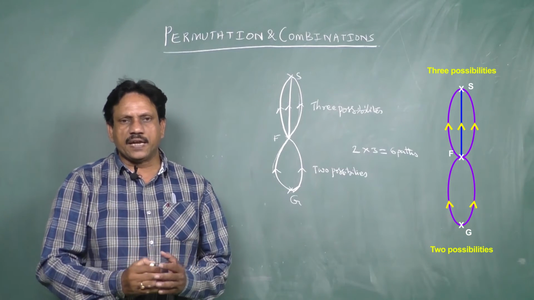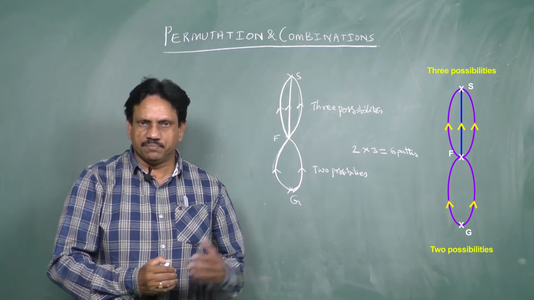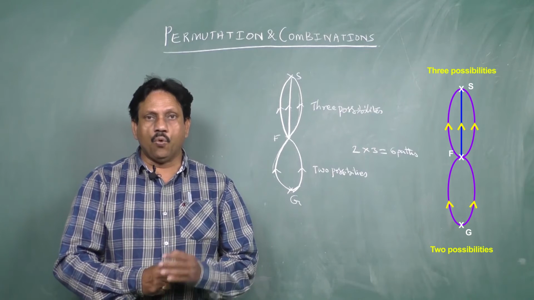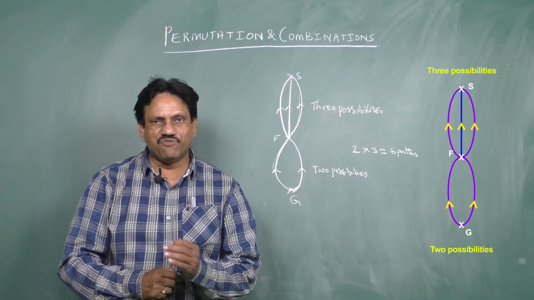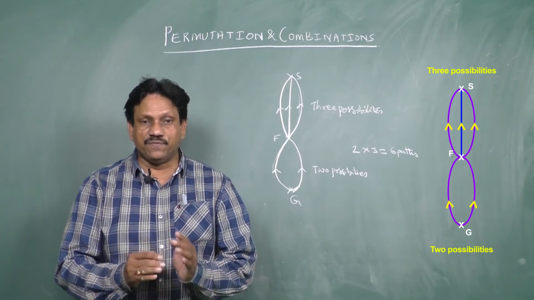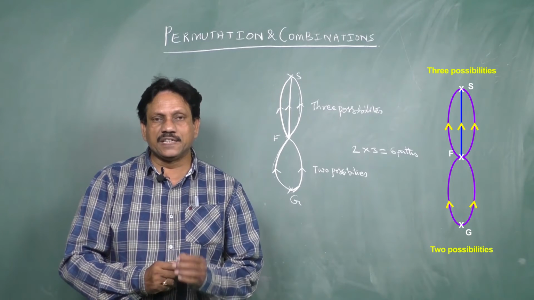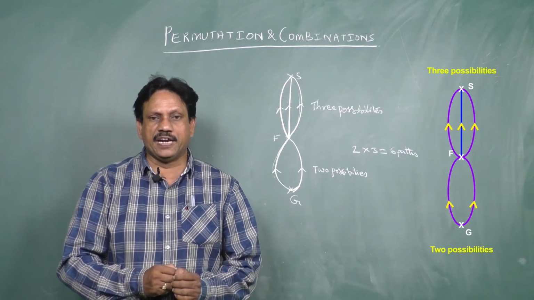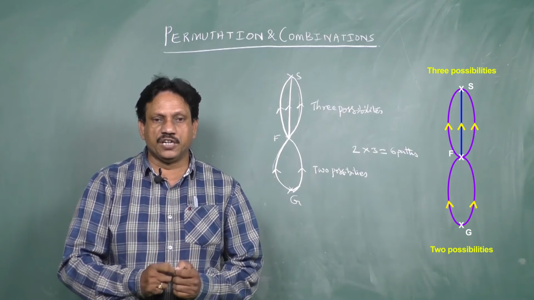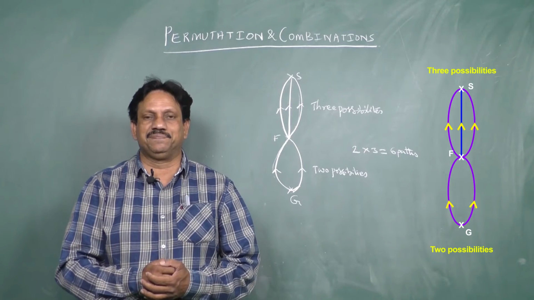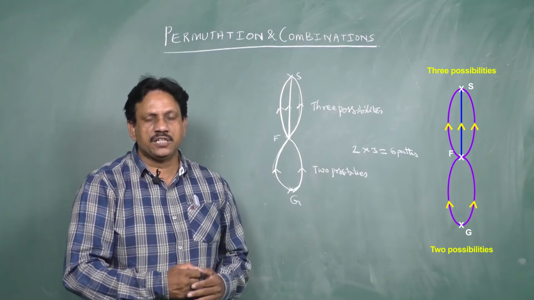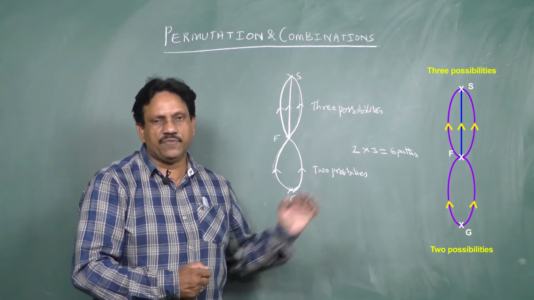That means we can now state the multiplication rule using the definition like this. Suppose one work A can be done in M ways, following which another work B can be done in N ways. Now there is a work C which can be completed if A and B are completed. The number of ways to do the work is nothing but M×N ways. That means the first work can be done in M ways, the second work in N ways. To complete the work is M×N ways.